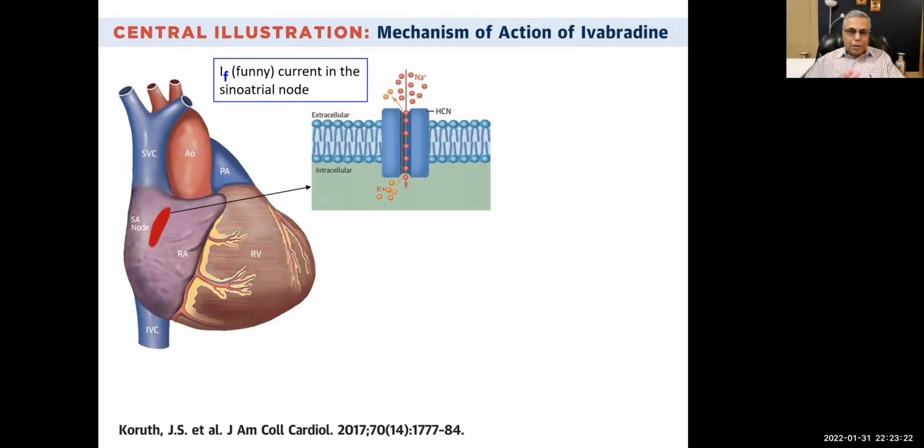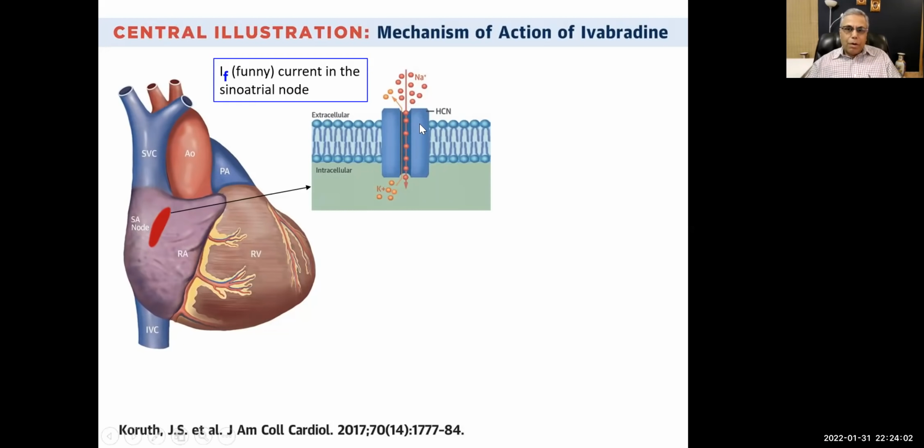Now we are talking of phase 4. Phase 3 was repolarization, when potassium moves out. Now in phase 4, slowly sodium is going to move in, and this minus 90 will increase slowly: minus 85, minus 80, minus 75, minus 70, and at around minus 70, minus 65, that is the threshold potential, and we again get influx of sodium. The fast channels open up, and sodium flows in, and we get another action potential, right?